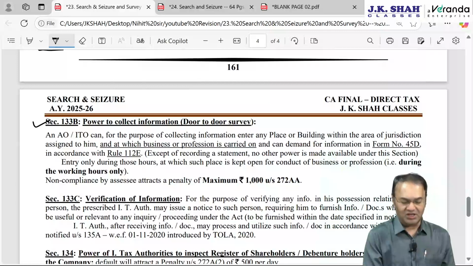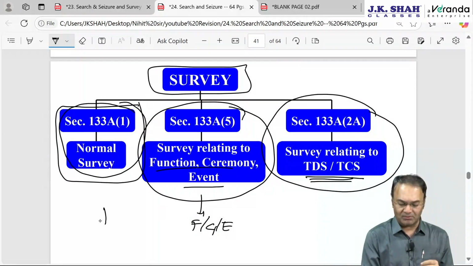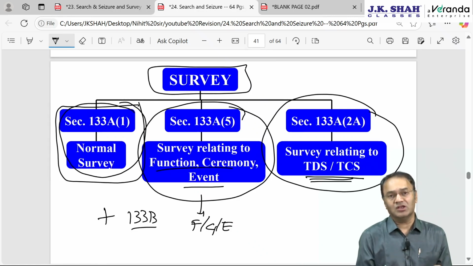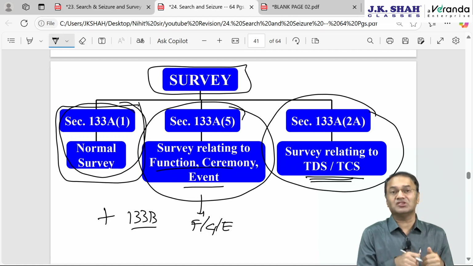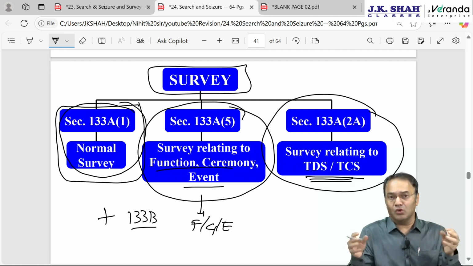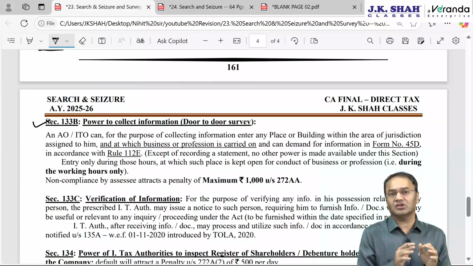Next is 133B. 133B is also one type of survey. So I would say 4 types of survey, but 133B is not considered as survey actually. Here they don't actually do any survey. Survey basically means a surprise visit plus searching for something. Survey means conducting, watching, observing and noting down the observations. But here in 133B, they don't search anything, they don't observe anything, they don't do anything.